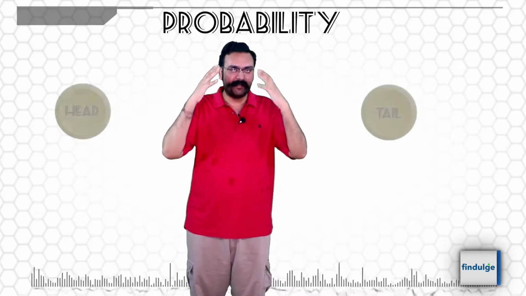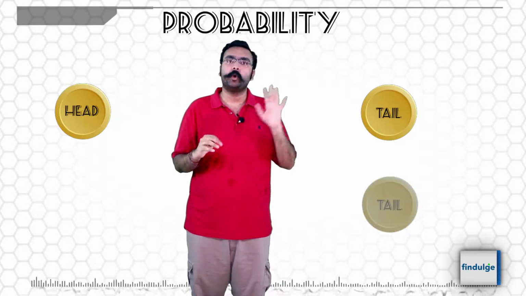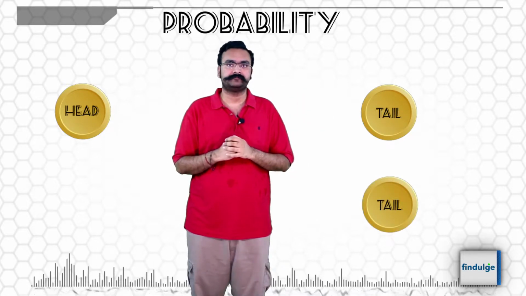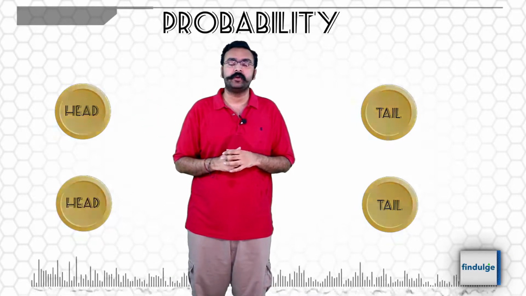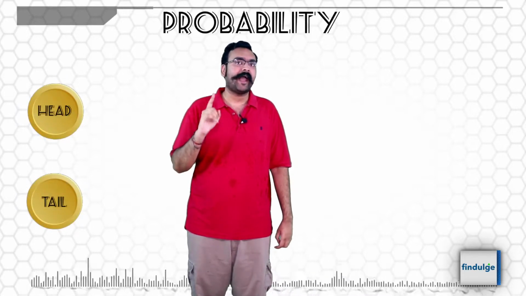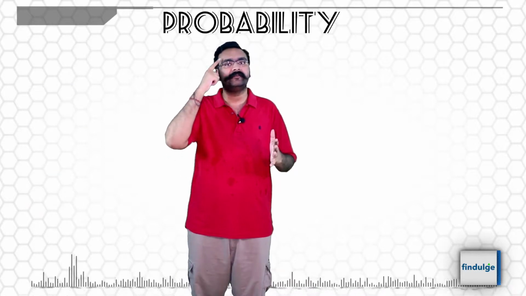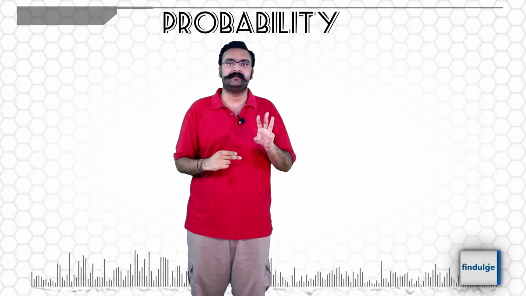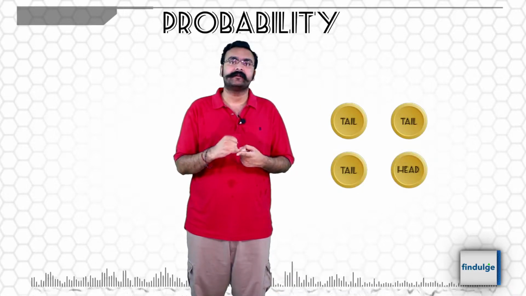Now let's try to picture what can happen. Either both coins will be tails, or both coins can be heads, or one coin can be tails and one coin can be heads, which leads us to believe that there are 3 cases: tail tail, tail head, and head head.